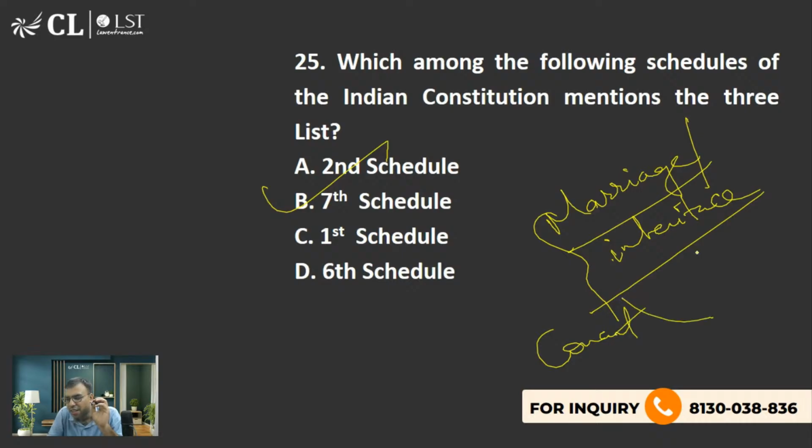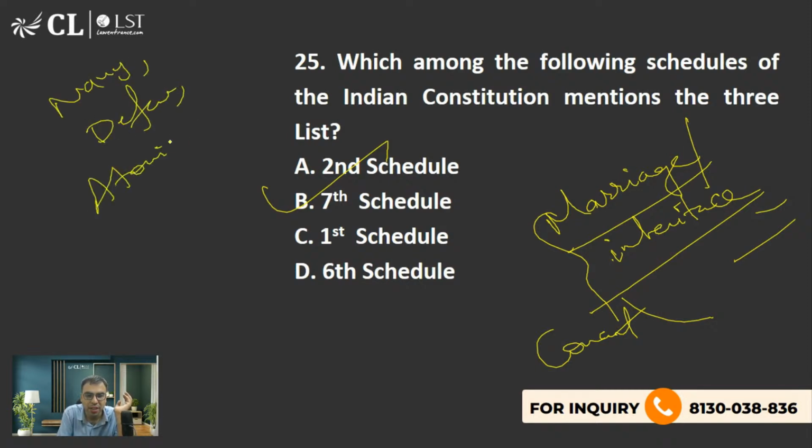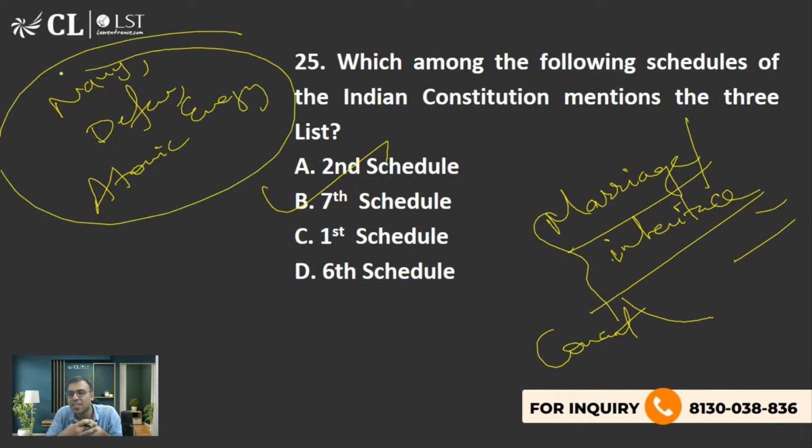Even है ना, management of environment वगैरह इसमें आ गया था बाद में. हाँ. Now let's say I'm talking about navy, army, defense, atomic energy, किसके पास होगा ये? Defense, navy, army, atomic energy, whose job is that? Union List, of course. It is the job of the Union to handle all these: navy, army, air force, atomic energy, ISRO, everything, Department of Atomic Energy, है ना.